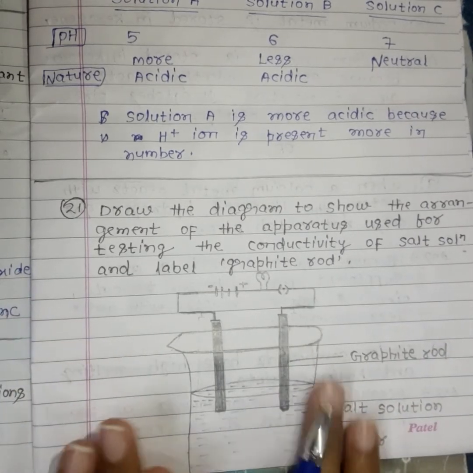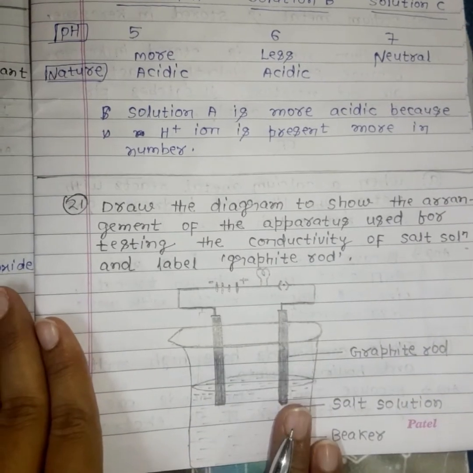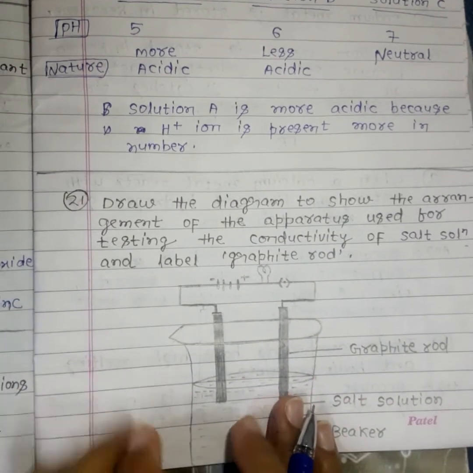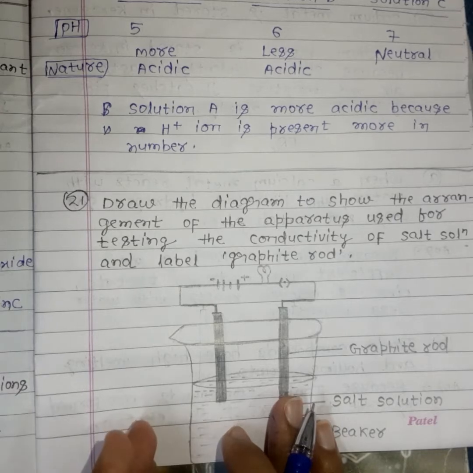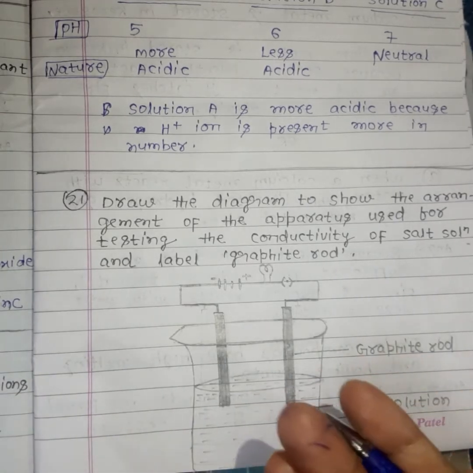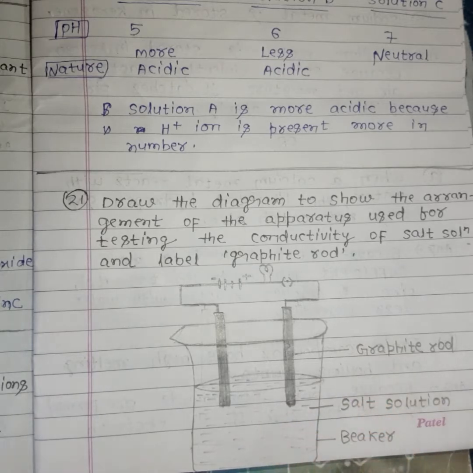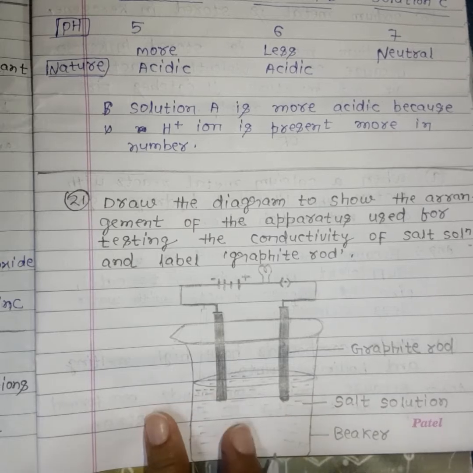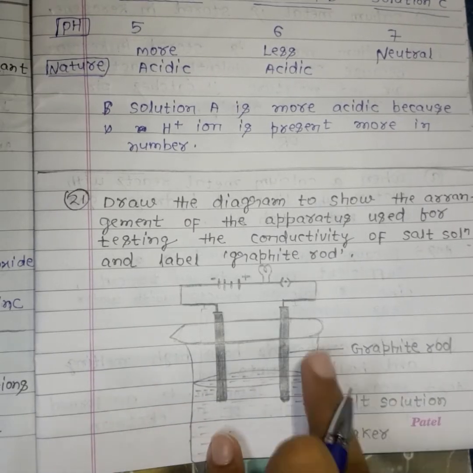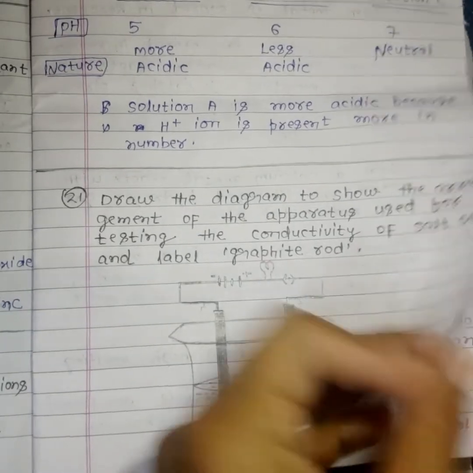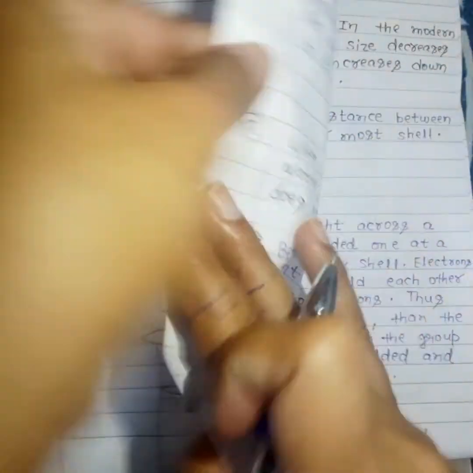So you have to draw one diagram where you have to show the salt solution first. Then you have to use the graphite rod that will show the conductivity of electricity. So you can see, these are the graphite rods, this is the salt solution, they are in a beaker, and here the bulb, cell and switch are there. So easy, this diagram is also easy.